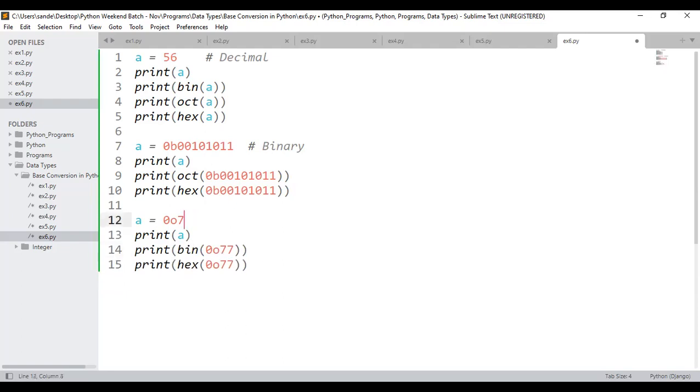Instead of 77, please tell me, 143 is an octal number, yes or no? 143 means it is not I love you, it's an octal number. Now observe properly. You may have to calculate how the conversion will happen from octal to decimal, octal to binary, octal to hexadecimal. This is octal data.